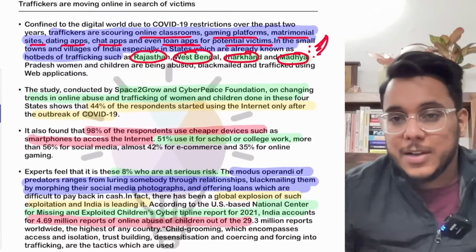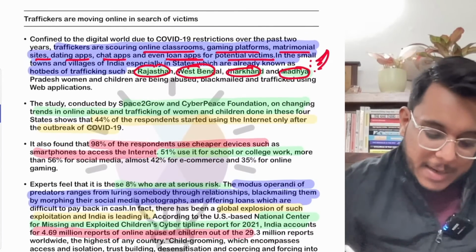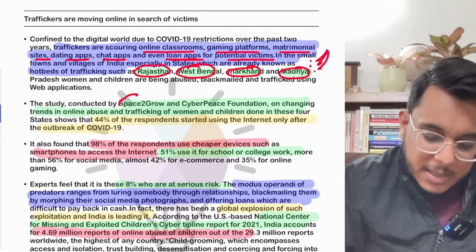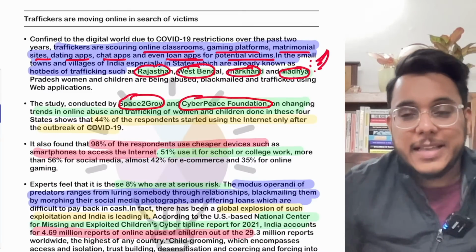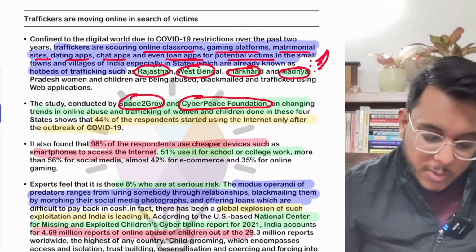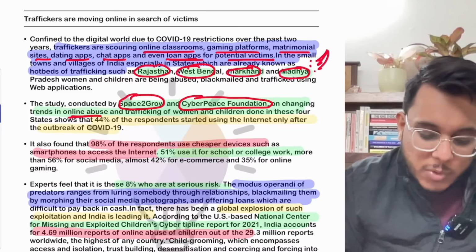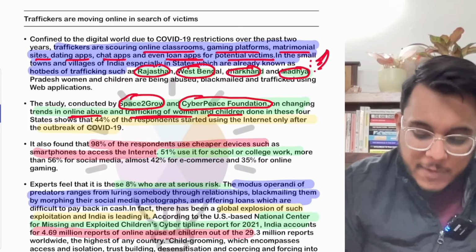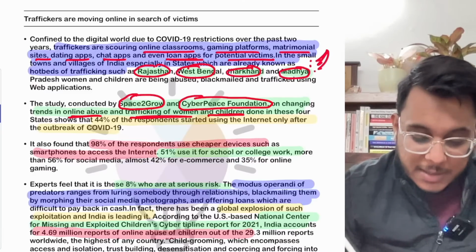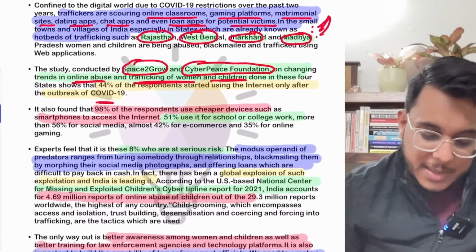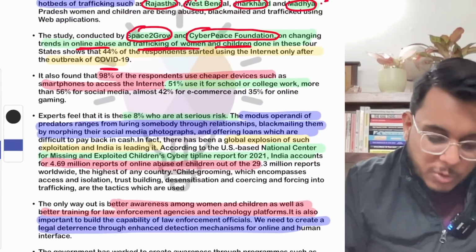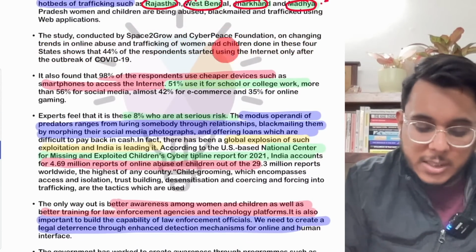So basically, to prove this particular thing, a study has been conducted by Space2Grow and the Cyber Peace Foundation. And these two organizations have provided data showing that online abuse, trafficking of women, and trafficking of children has increased in the aftermath of the COVID-19 pandemic. Is it clear?